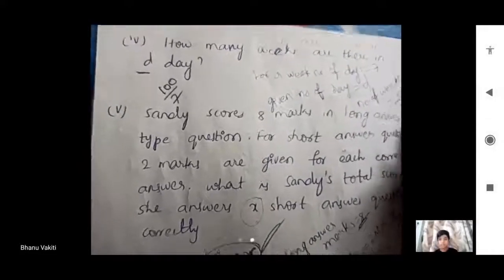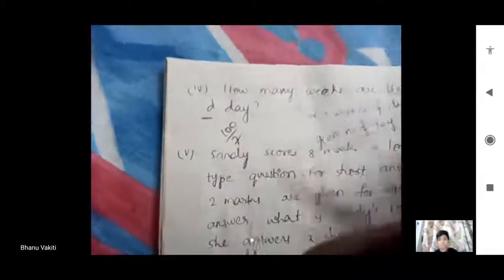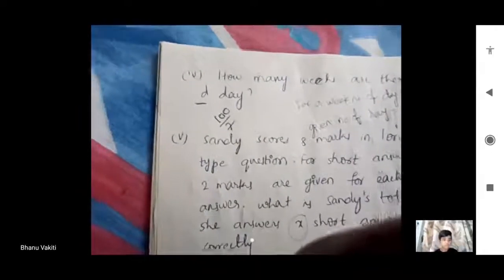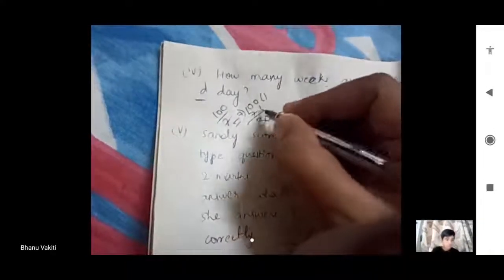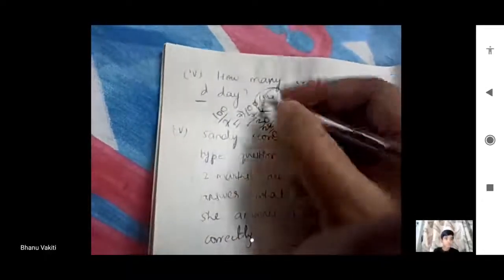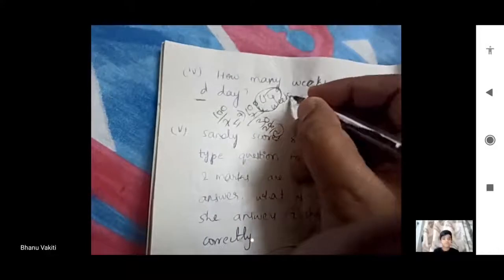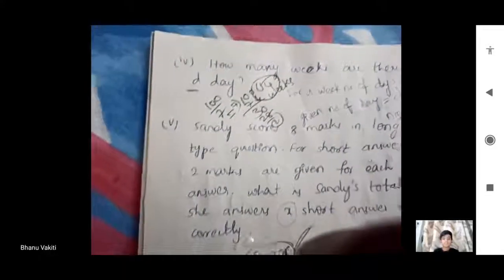For getting number of weeks రావాలంటే number of days divided by 7 చేయాలి. 100 days లో ఎన్ని weeks వస్తాయి? 100 by 7. 7 ones are 7, 3 is the remainder, 30, 7 fours are 28. How many weeks? 14 weeks nana. Okay? In that manner.